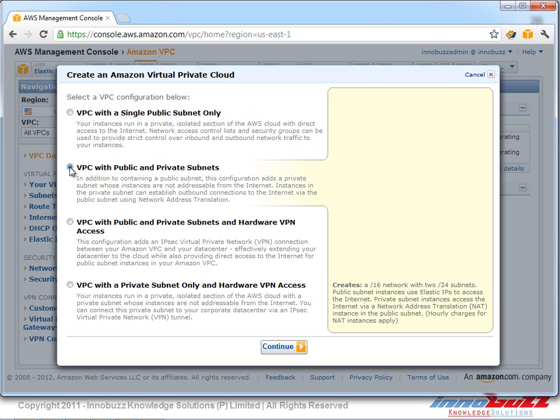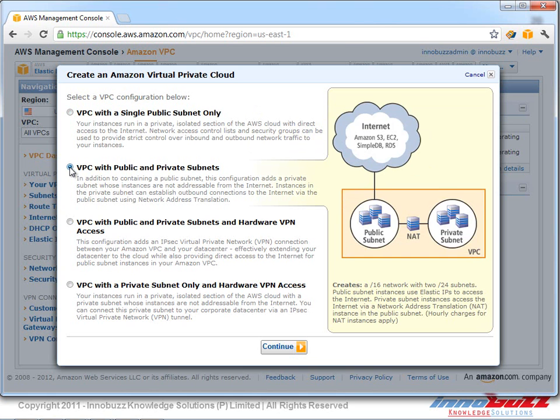Another mode is the VPC with public and private subnet. Let's see how exactly it works. In addition to the public subnet which we have seen just before, this configuration adds a private subnet whose instances are not addressable from the internet.